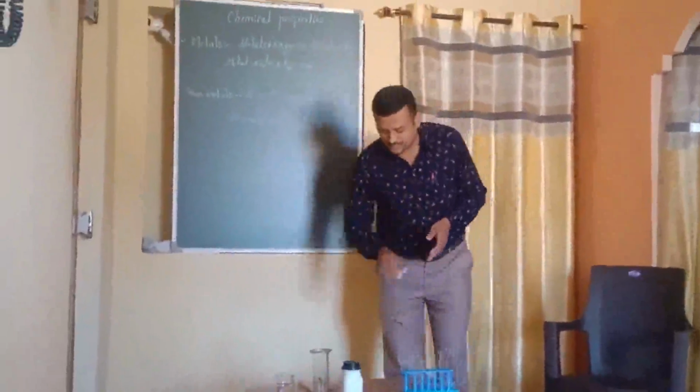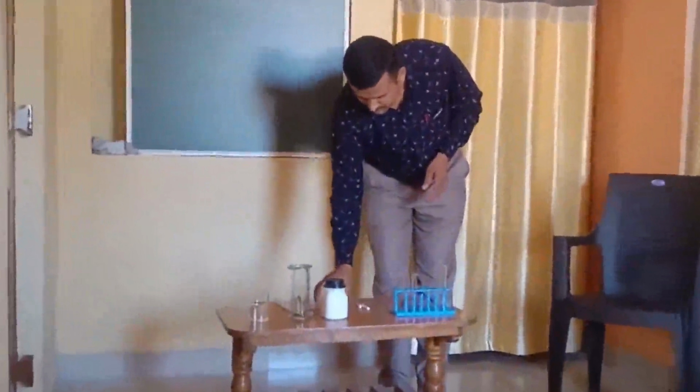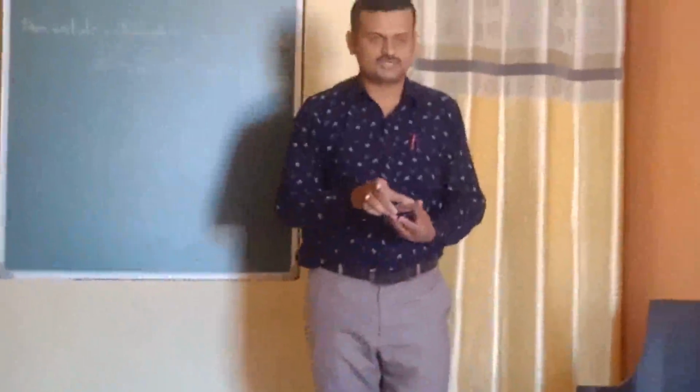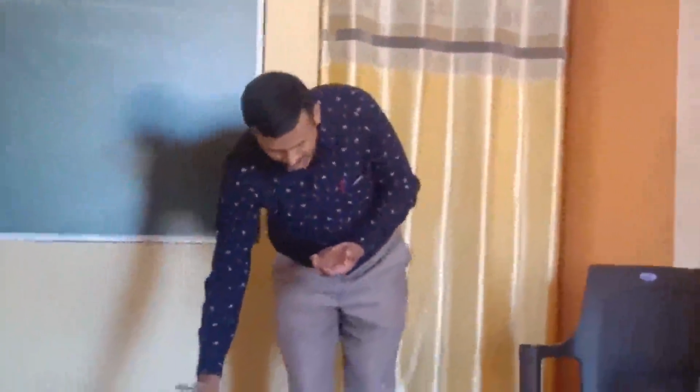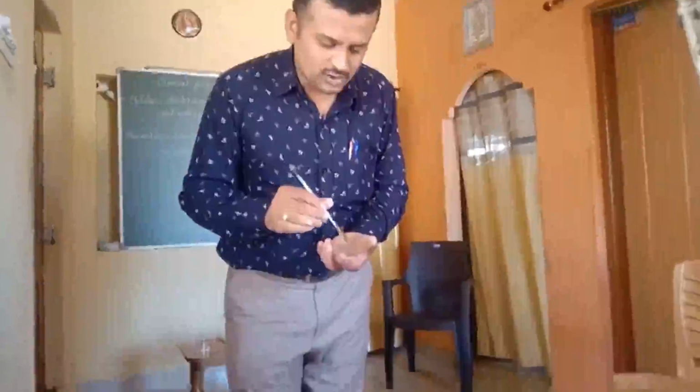What I have done here, this is a watch glass, and in this watch glass you can see the rust of iron. I have collected here the rust of iron. Are you observing here? Here is the powder of iron rust. I have taken an iron rod which is already rusted and rubbed the surface of the iron rod, so I got this rust.